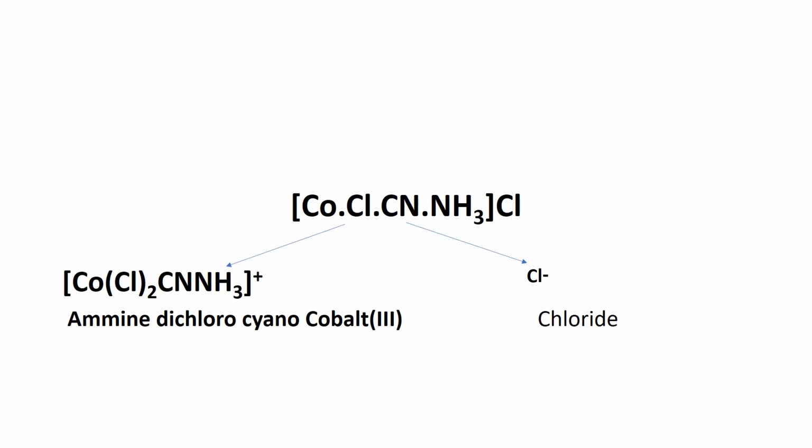In this example, the positive part is the complex ion. The complex ion contains the metal cobalt, 2 chloro ligands, 1 cyano ligand and 1 ammine ligand. As per IUPAC rules, we have to name the ligands first and we'll be giving alphabetical preference to ammine. Ammine followed by the 2 chloro groups which we'll be naming as dichloro, followed by the cyano group. The naming of the ligands is over. This is followed by the name of the metal and the oxidation state of the metal within brackets. After the positive part has been named, we name the negative part, that is chloride.